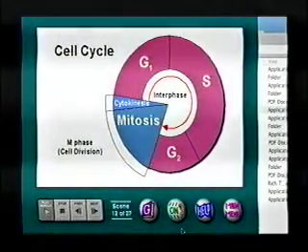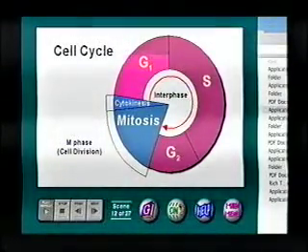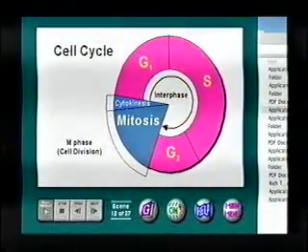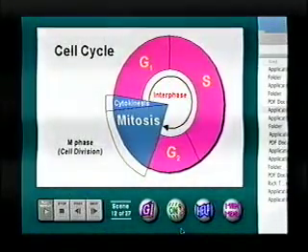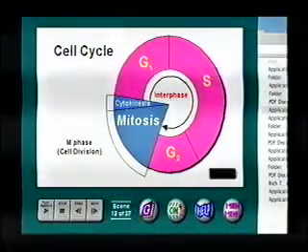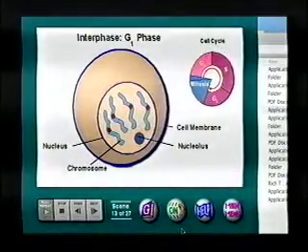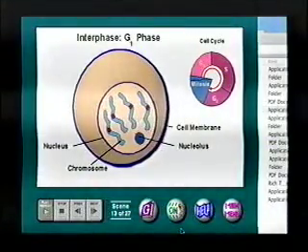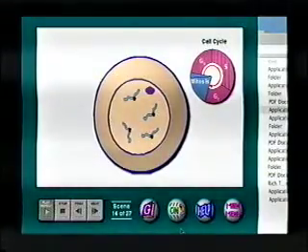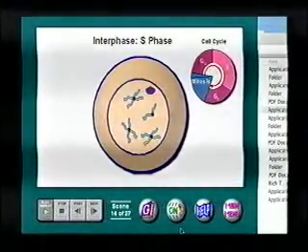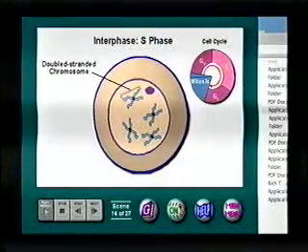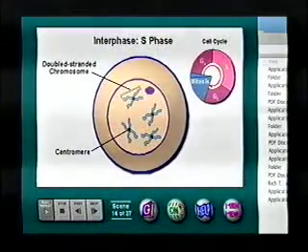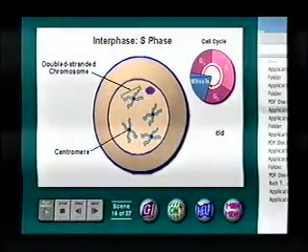This diagram represents the different phases of this cycle. The G1, S, and G2 phases make up interphase. During interphase, the cell grows, producing more cell structures and doubles its chromosome set. During the G1 phase of interphase, the cell grows and more proteins, nucleic acids, and cellular organelles are produced. During the S phase, each chromosome duplicates to form another identical chromosome. These remain attached together by a centromere. The individual members of the attached pairs are called chromatids.